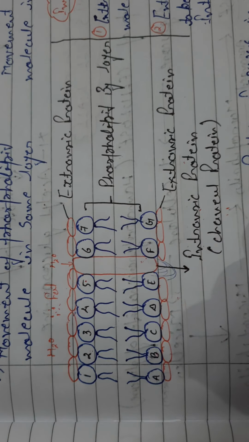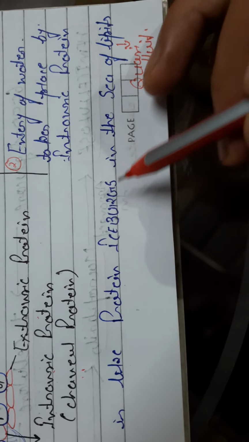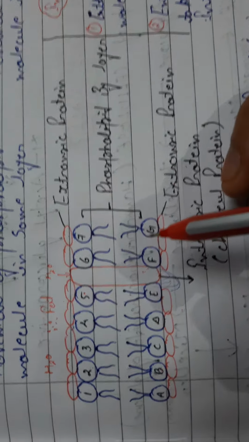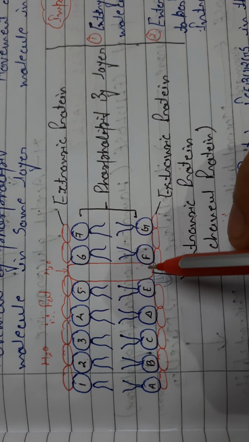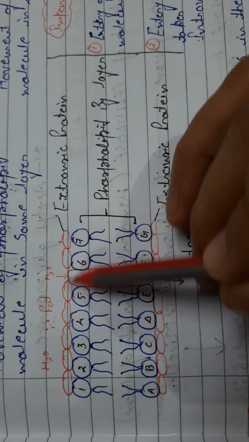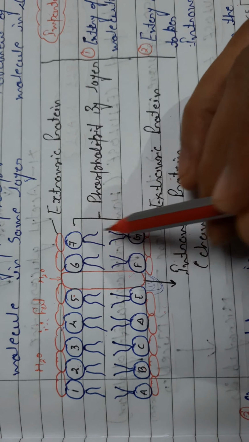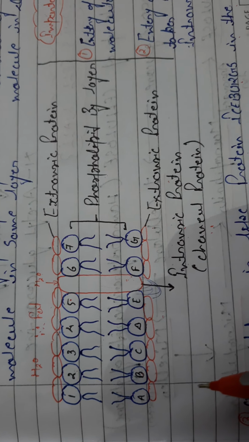Why is this known as the Fluid-Mosaic model? At last, Singer and Nicholson proposed that our model is like a protein iceberg in a sea of lipids. Protein iceberg in a sea of lipids means we know that icebergs keep floating in seawater. So all these extrinsic proteins act like icebergs, and the phospholipid bilayer, this lipid portion, acts like seawater.